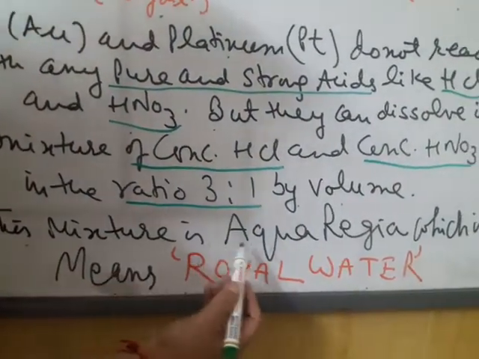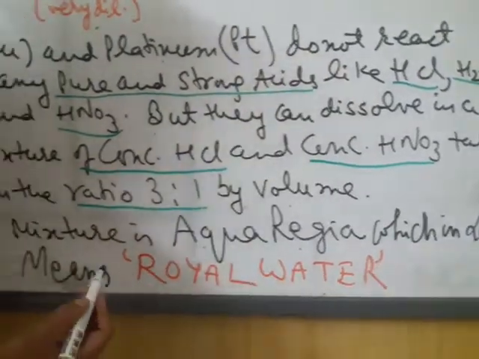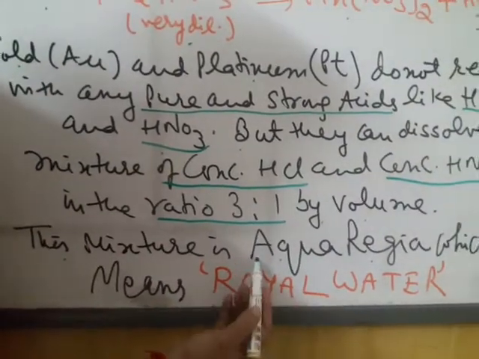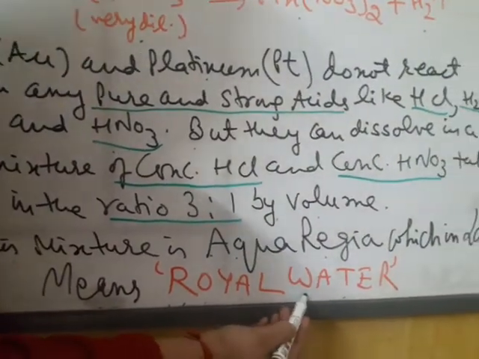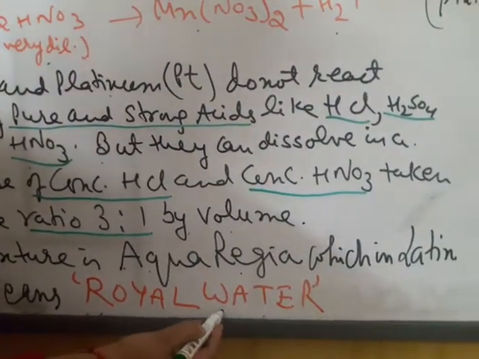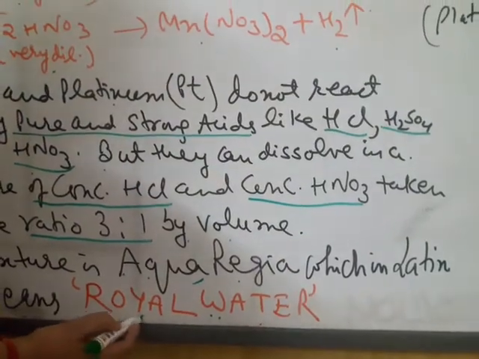This mixture is called aqua regia, which in Latin means royal water. Aqua means water, as in Aquaguard, which we use to protect water. So it is royal water. Now what is this royal water?